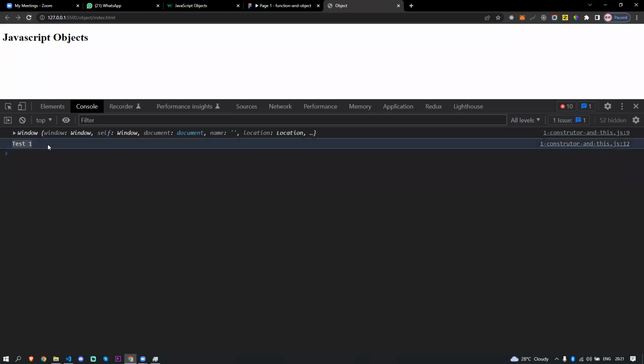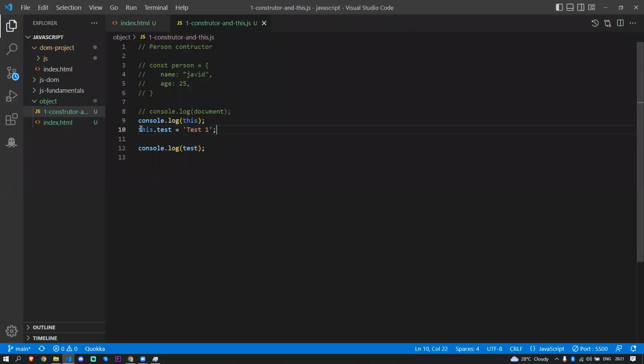Basically what is going to happen is it's going to check the window object. If there is a test variable, it is going to return the actual value of the test property. Okay, this is not a variable. This is a property of that window object, because we are setting some value on the window object, is equal to test1. This is called a property.